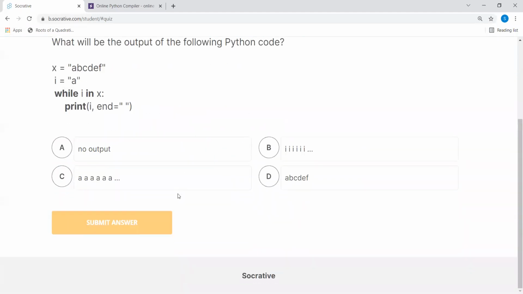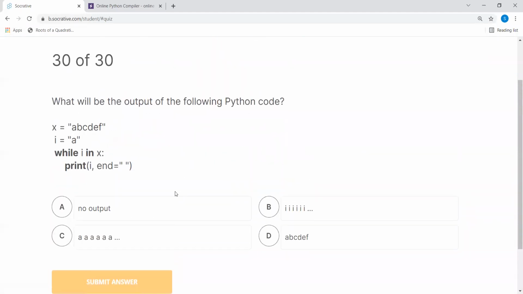Now we come to our last question: what will be the output of the Python code here? A, B, C, D, A. Now the while loop looks for a true condition. So A in X. This I is A. So A in X, it is true. Print I, that means printing A.